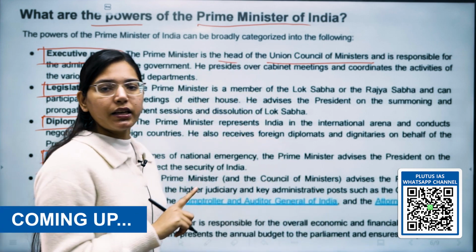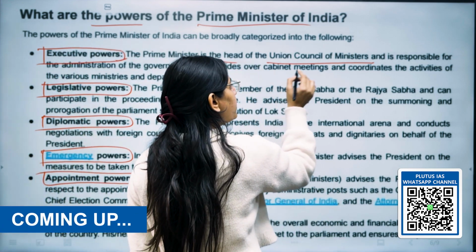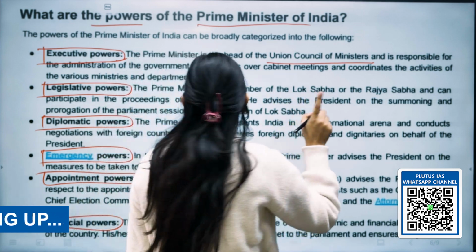As we have already seen in the before slides, we have seen he is the head of the Council of Ministers.